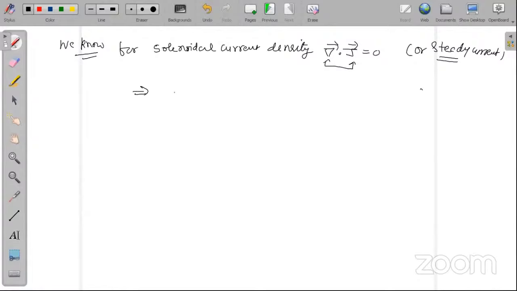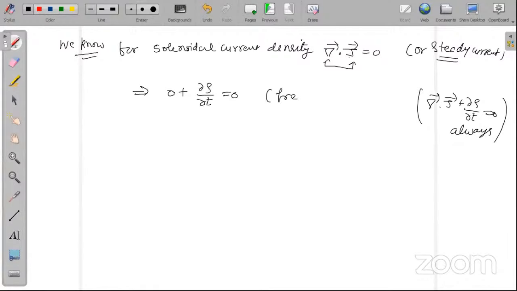Now we know that del dot J plus curly rho by curly t is equal to 0, and this is always true, because charge is always conserved. Therefore, if del dot J is 0, this will mean 0 plus curly rho by curly t must be equal to 0 from the equation of continuity. Is it okay? This will mean that curly rho by curly t is equal to 0. What should this mean? That rho should be equal to constant.